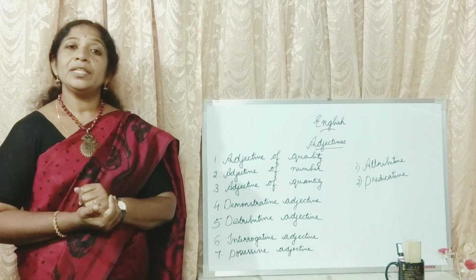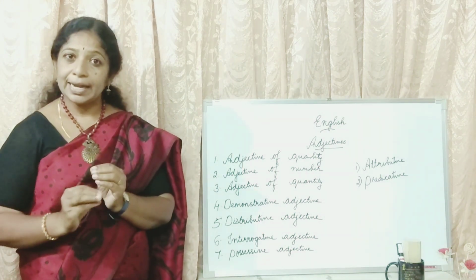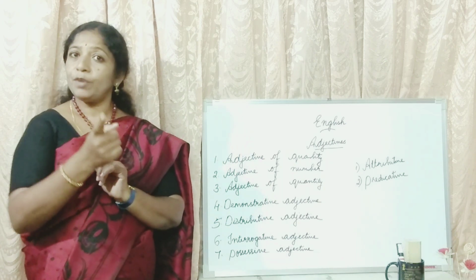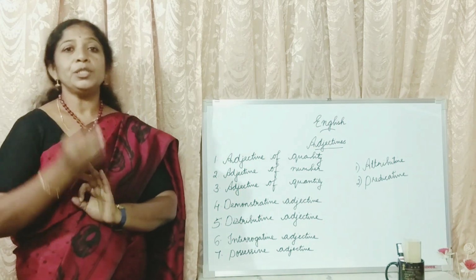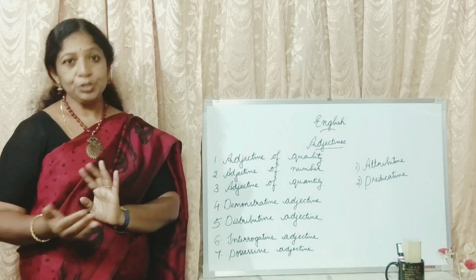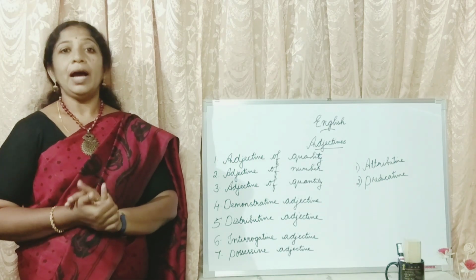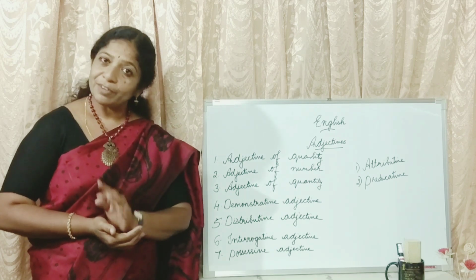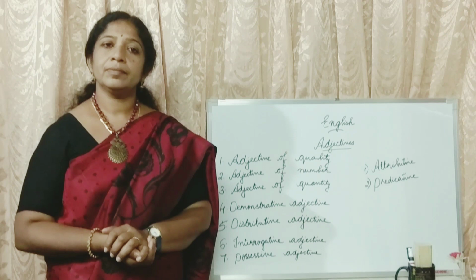So these describing words, the words which describe a noun, Rahul is an example of a noun. What noun? Proper noun. So the words which we use to describe a person or a thing are called adjectives. So, today our topic for study is adjectives.